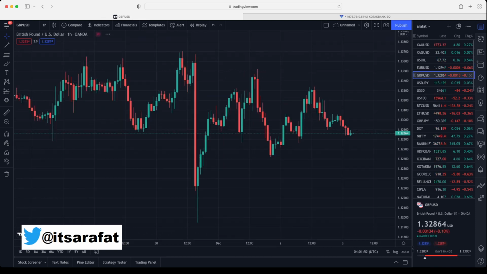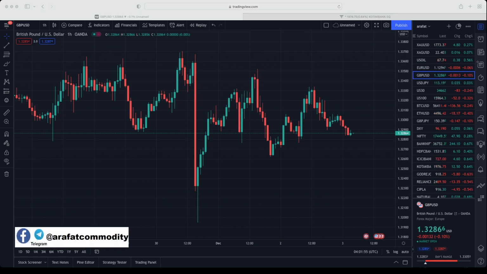Let's move on to pound. Then we will see Bitcoin and MCX. Currently pound is trading 32.86. It is trading in a very narrow range. So let me give you the levels because the trend is pretty flat.